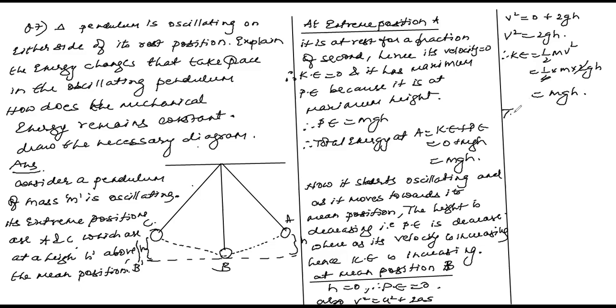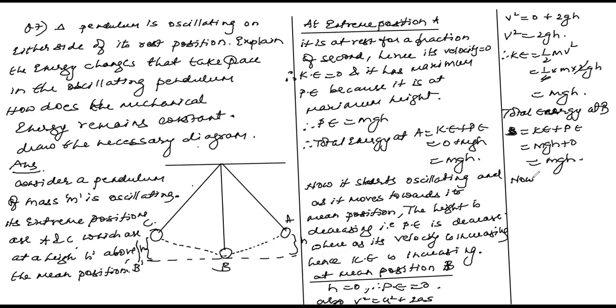Therefore, total energy at B equals KE plus PE. How much do you get, children? mgh plus 0, I get mgh. So total energy at B is equal to kinetic energy plus potential energy, mgh plus 0, mgh. Got it?